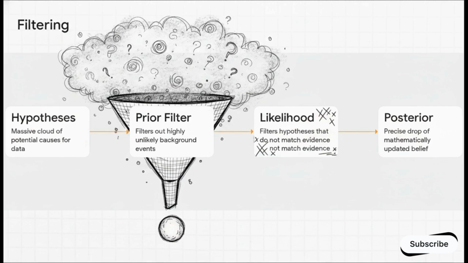Now, as this cloud gets pushed down into the funnel, it first gets squeezed by the prior. This filters out all those highly unlikely background events, like catching the flu in the dead of summer. Then it shrinks even further as it passes through the likelihood, which filters out hypotheses that just don't match our specific evidence. And notice what happens. That massive, uncertain cloud tightens and condenses into one precise, concentrated drop at the very bottom.